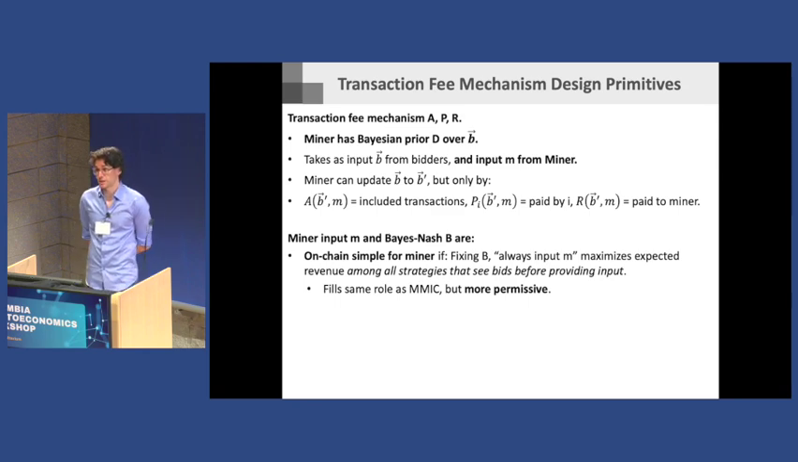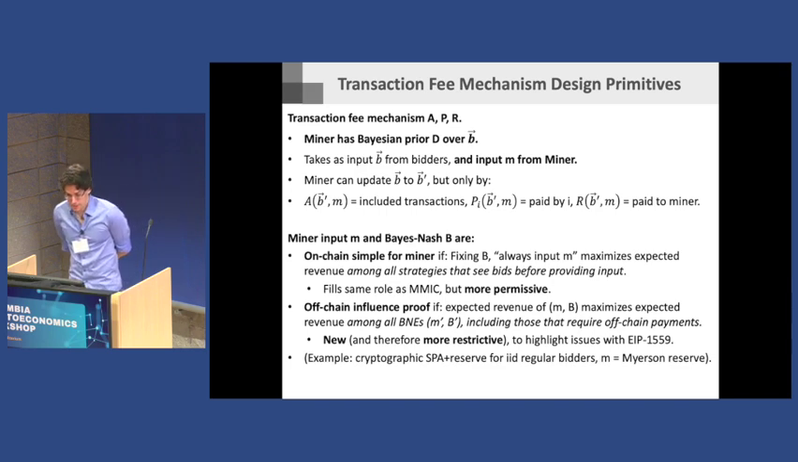So it's saying, once I've told you that the bidders are going to play in Bayes-Nash B, do you want to cheat and use a different input? Do you want to cheat and censor bids? Do you want to cheat and insert fake bids? And the answer should be no, and then it's on-chain simple. This is basically the same as MMIC with more syntax. It's more permissive just because it lets the miner input something.